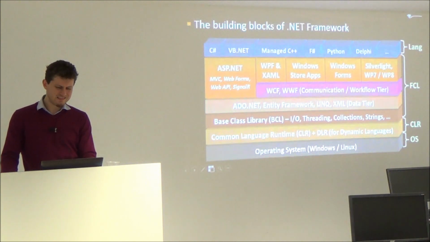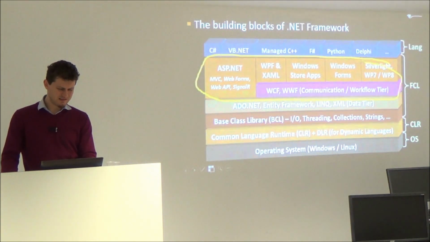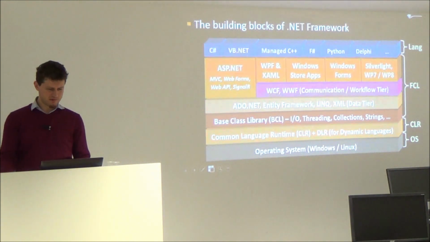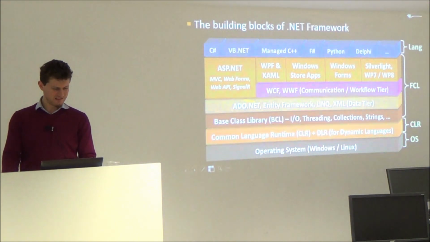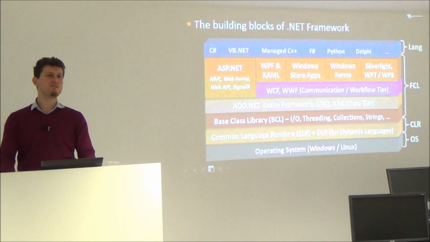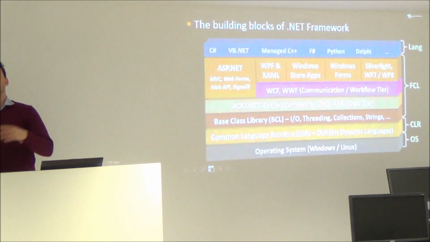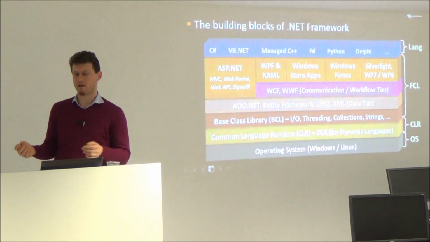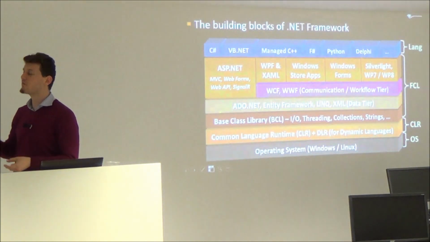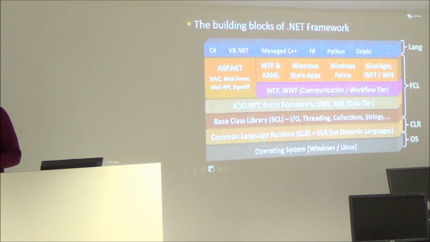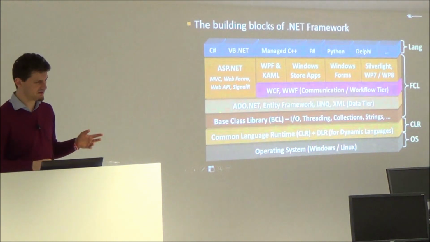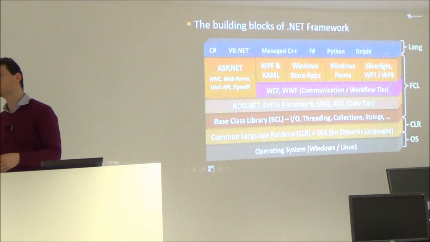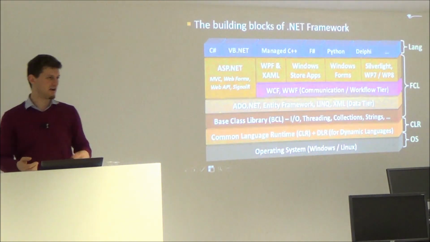You can write different types of applications using different libraries. You have, for example, data access functionality, and these are the hundreds of thousands of classes that ship with .NET Framework. There are always different versions of .NET Framework. There is an open source version of .NET Framework that is called Mono. It runs in the Linux environment. It can run also in Android and iOS.